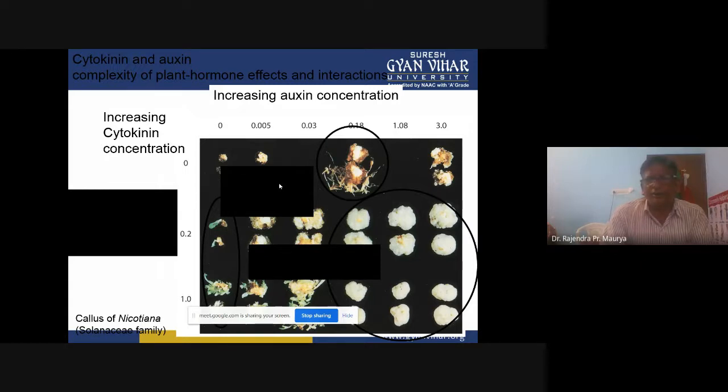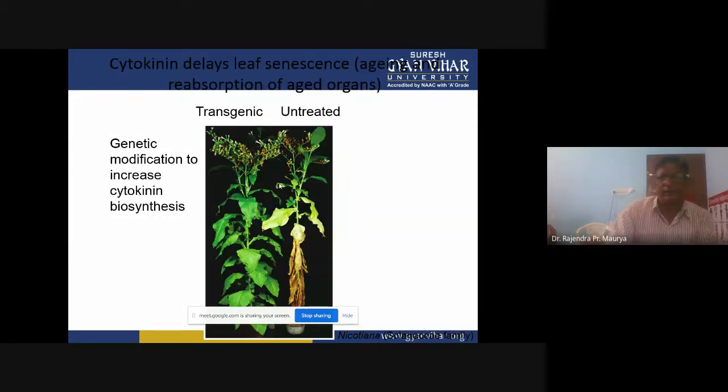So now we highlighted these things in the interaction effect of auxin and cytokinins. Cytokinin delays leaf senescence, aging, and reabsorption of aged organs.